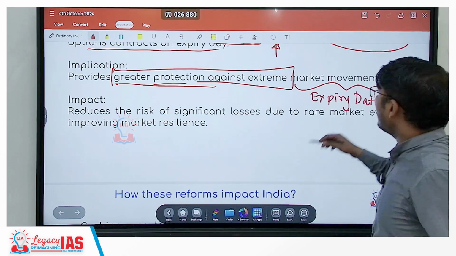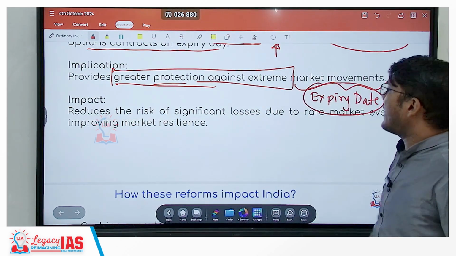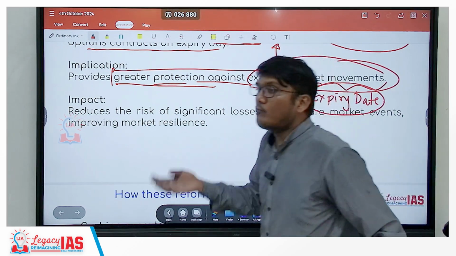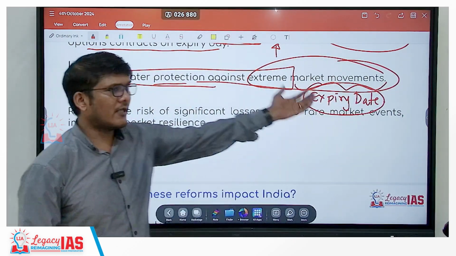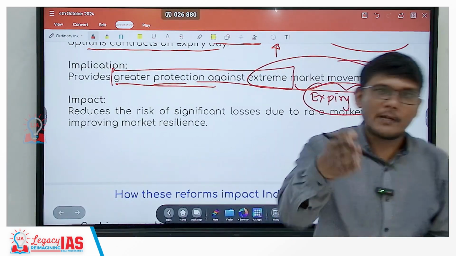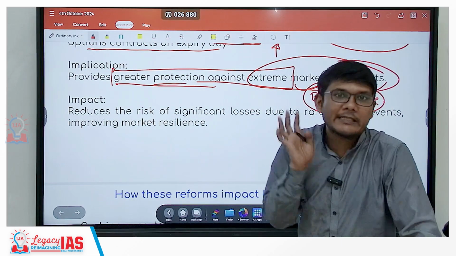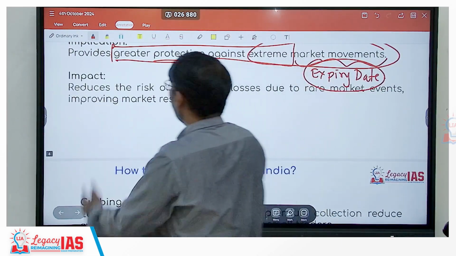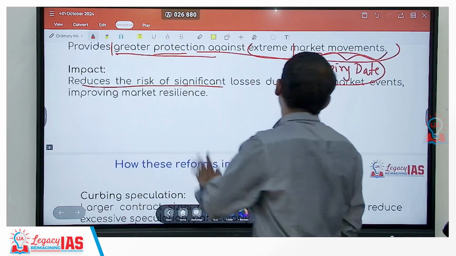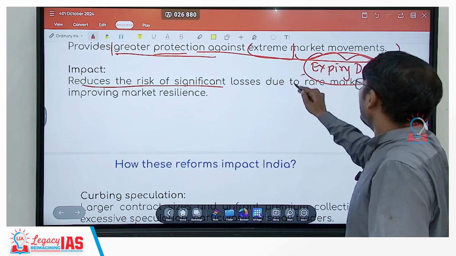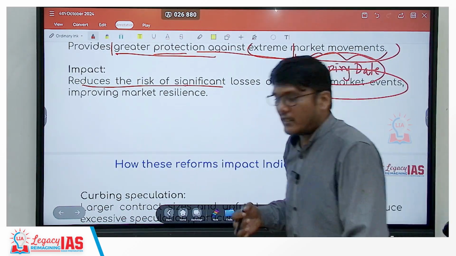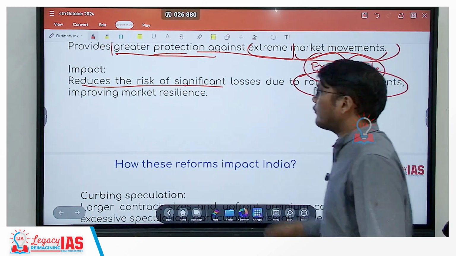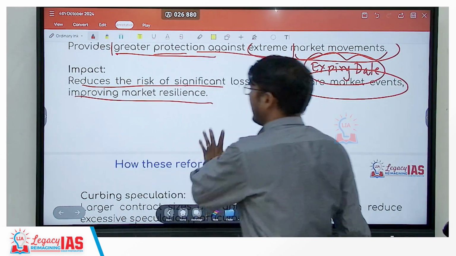In the same manner, the frequency of trade will be very high on the expiry date, which will lead to extreme market movements, and it can move anywhere, and whether it's moving up or down, it is going to impact negatively someone or the other. So to address that, an additional 2% will be there, so it will reduce the risk of significant losses. Why? Because of these rare market events, because it is happening only on the expiry date specifically. Okay, so it will also improve the market resilience.